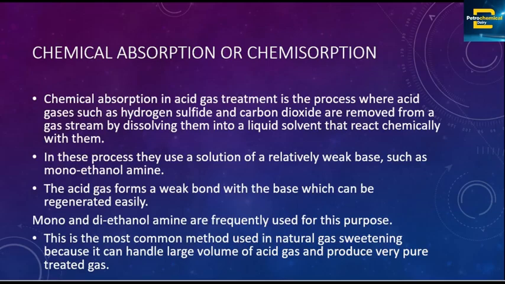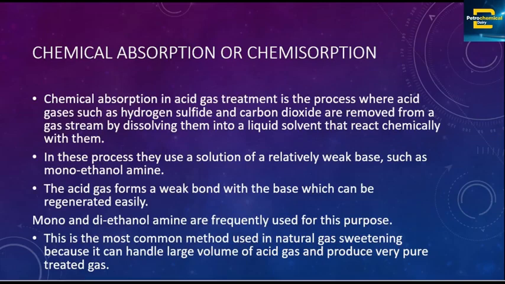Now, we have looked at physical absorption, physical adsorption, and chemical absorption in acid gas treatment. When the acid gas is treated, when the hydrogen sulfide is removed, and the carbon dioxide is removed, and also the water is removed from the gas, we have our higher molecular weight gases, which are ethane, propane, and butane.